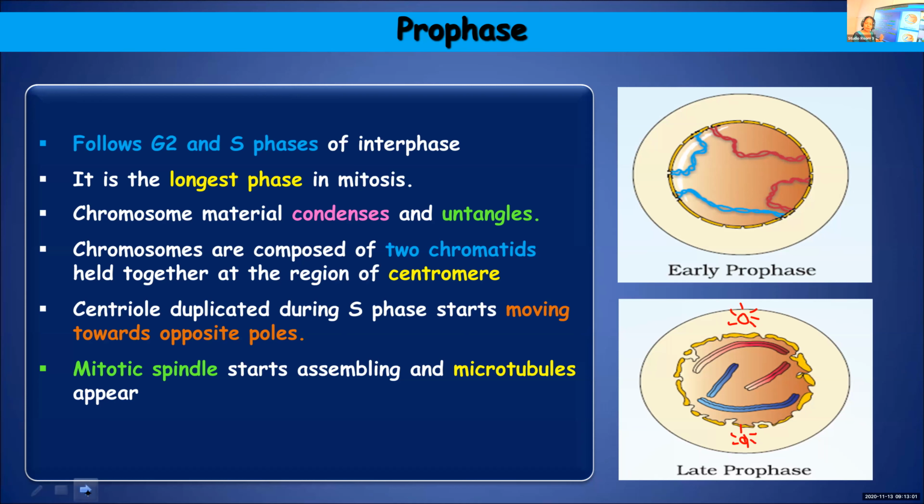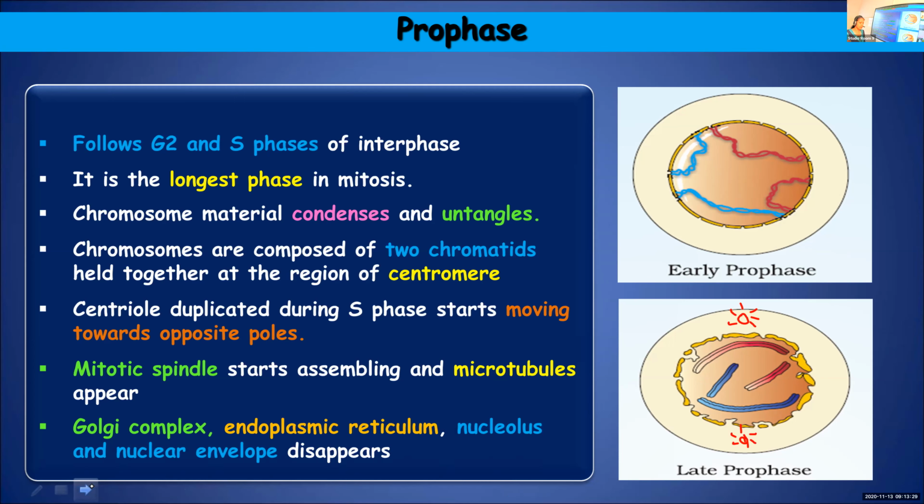About microtubules also you had learned in the previous chapter. They are made up of a protein known as tubulin. So microtubules help in the formation of the mitotic spindle. The spindle starts assembling, getting ready to produce the fiber-like structures for the alignment of chromosomes in the next stage. But it starts assembling during this particular phase.